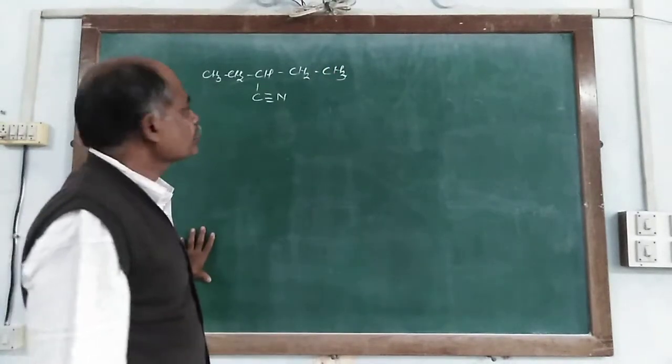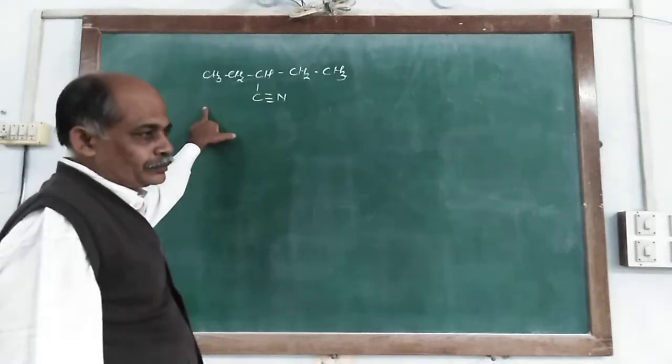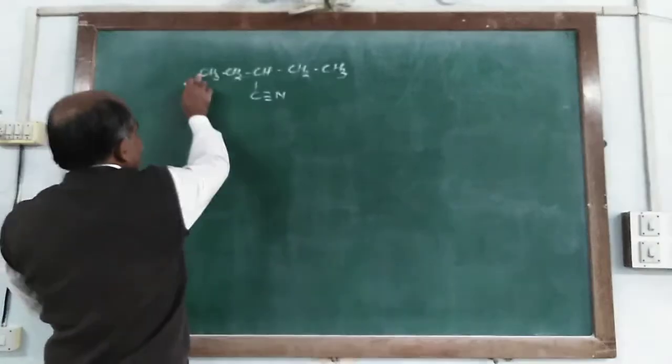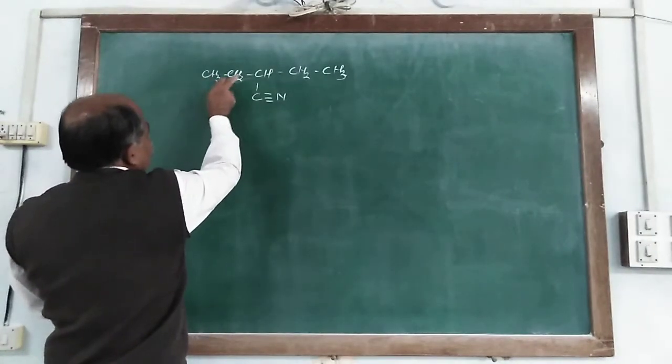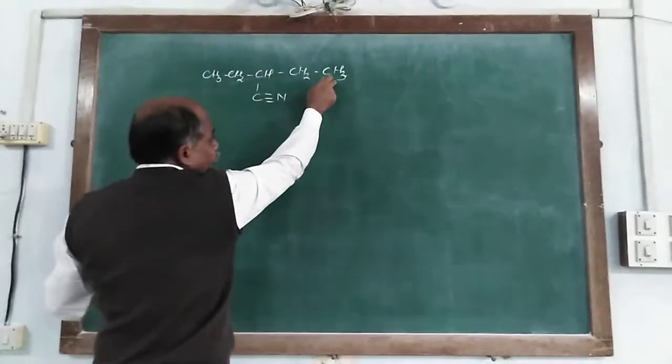At that time, first we choose the longest chain that consists of the functional group. Here the longest chain is made by 1, 2, 3, 4 and 5.